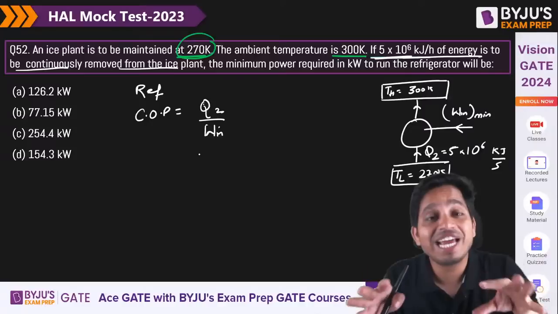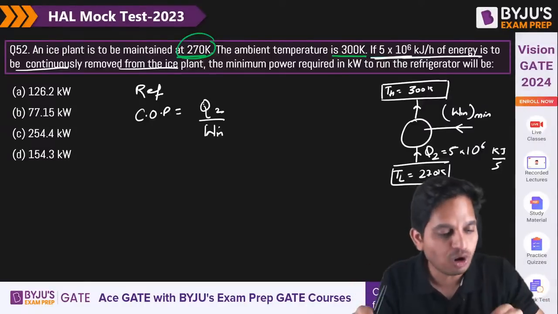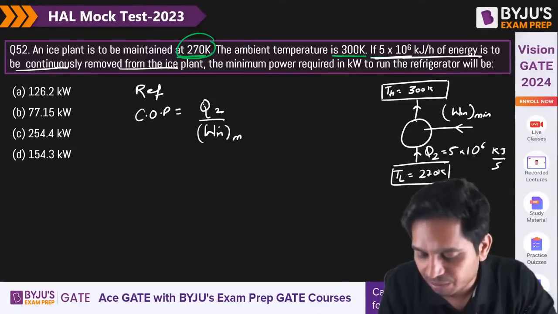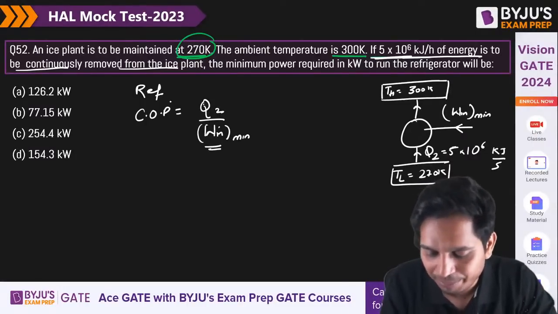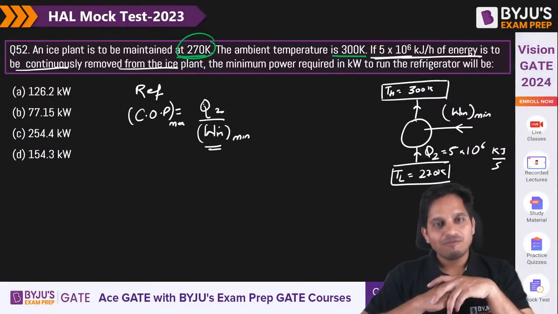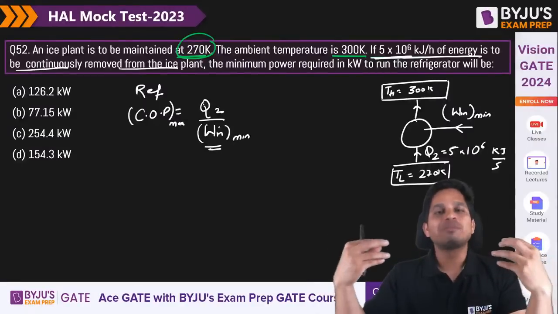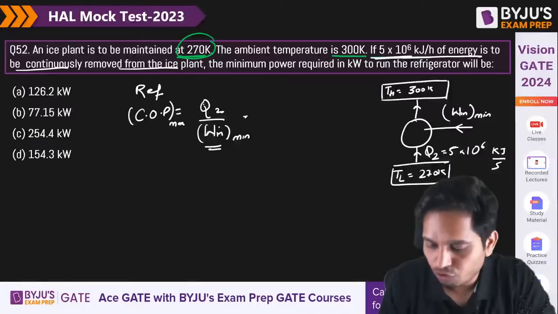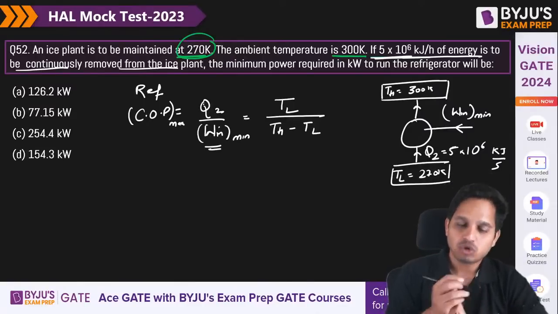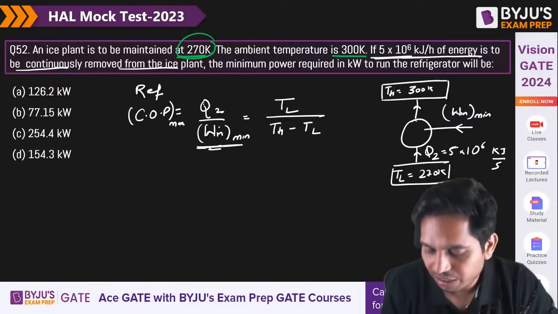For minimum power, the denominator is minimum, which means COP is maximum. And which refrigerator gives you maximum COP? Carnot refrigerator. The COP of that is T lower upon T higher minus T lower. Everything else is known; I need to calculate this.